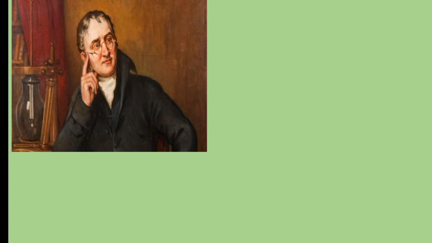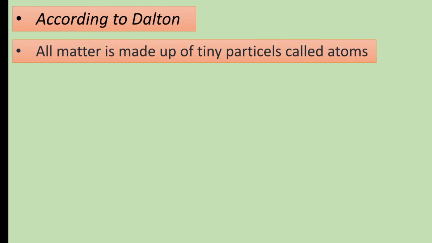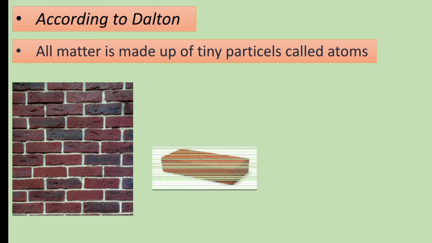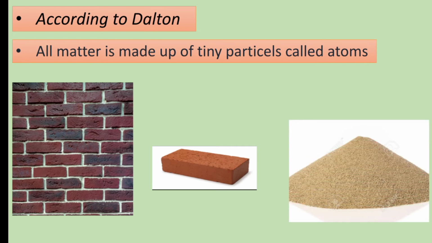He said that an atom is a solid hard sphere and it is neutral, that is, it has no charge. He gave some other points about atoms. Let's see. According to Dalton, all matter is made up of tiny particles called atoms, like a wall is made up of small bricks. Similarly, a brick is also made up of tiny particles.